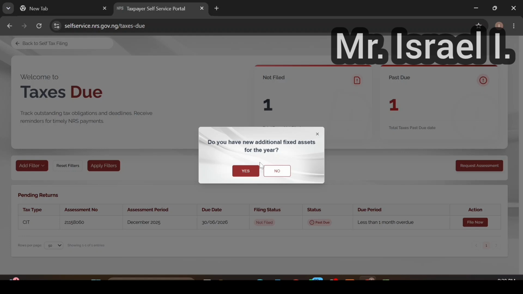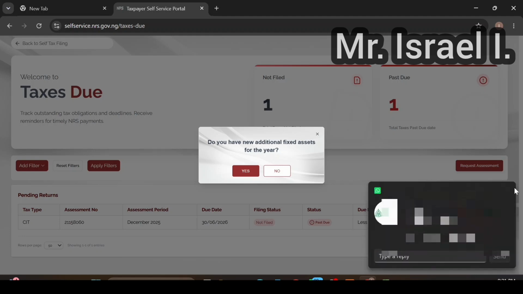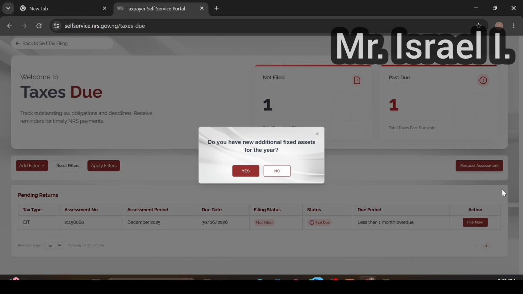Remember, most times NGOs don't have fixed assets because most of the things they use are donated. They give it to them based on donation, and it is assumed it's not the asset of the NGO, except NGOs that are into other businesses. That is where you see other incomes that are into other businesses.